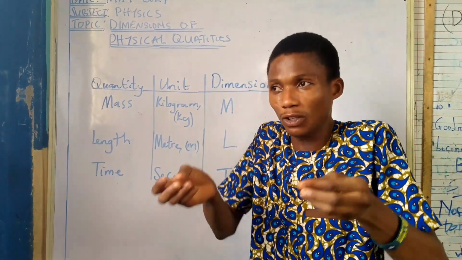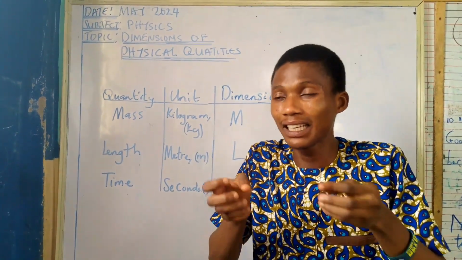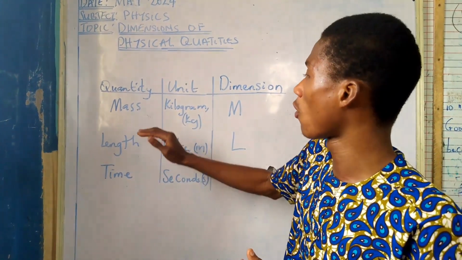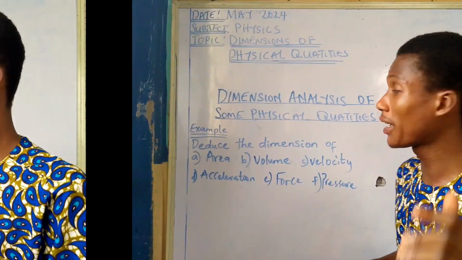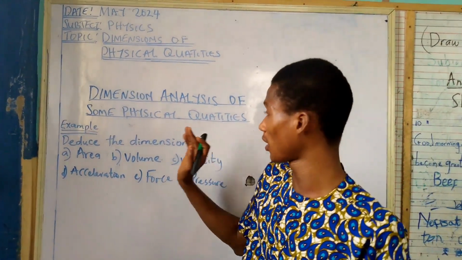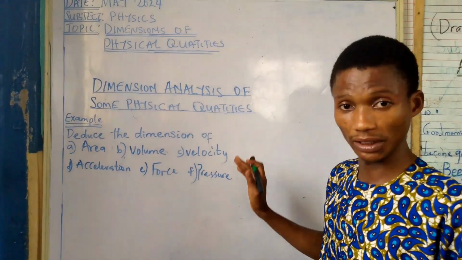The dimension of velocity as a physical quantity is the way it is related to the quantities of mass, length, and time. Dimension analysis of some of these physical quantities.